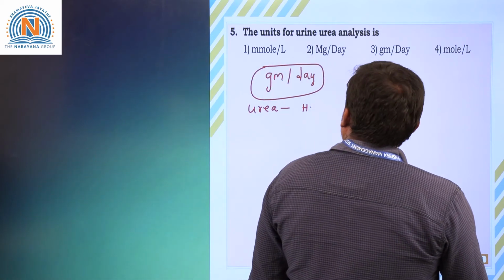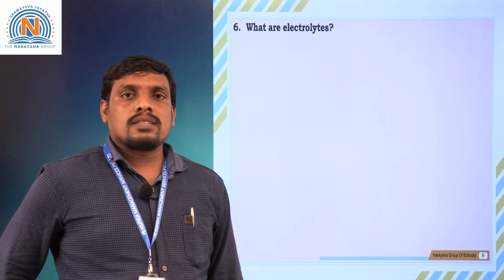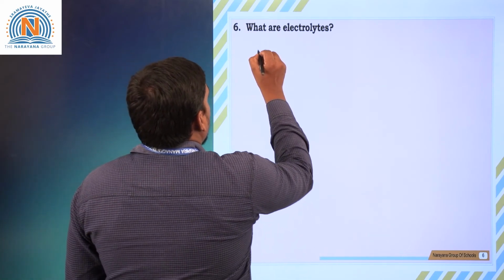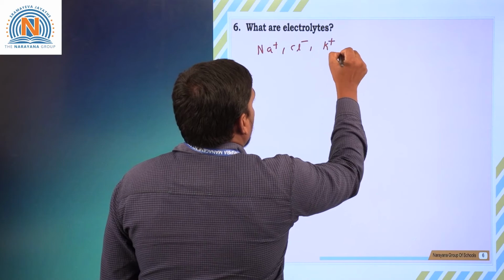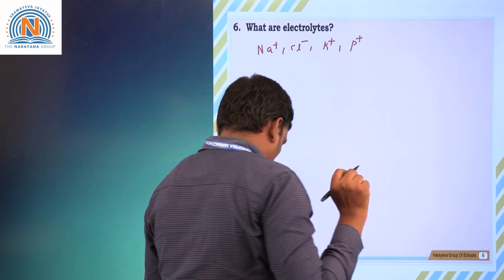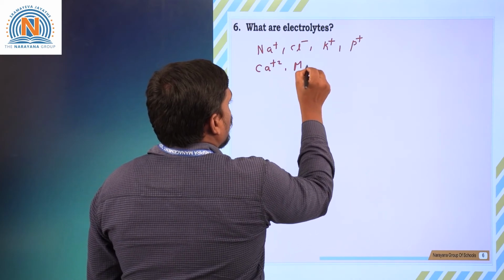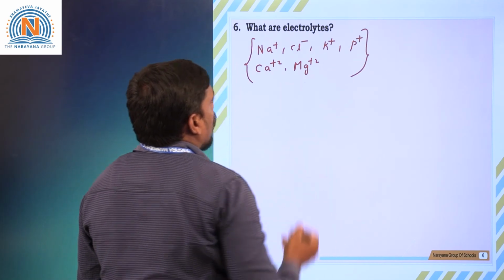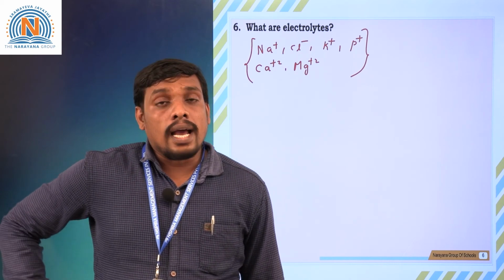So moving on to next question. Sixth one, what are electrolytes? Let us see the electrolytes. How can you define electrolytes? The electrolytes are such as sodium, chlorine, potassium, phosphorus, and even calcium, Ca+2, and magnesium, Mg+2. This kind of positively or negatively charged particles moving in the blood or urine are called electrolytes.